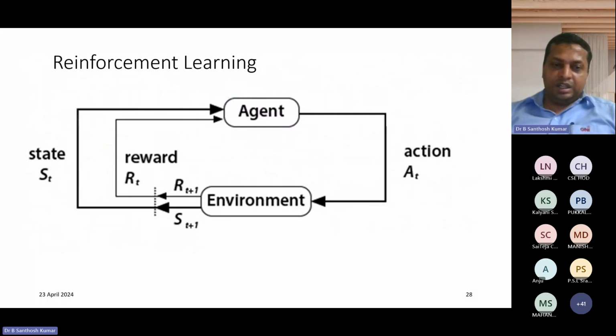The agent will be there, and the environment is there. According to the environment, the agent will do some actions. In the action, if he completes some state, for example, level 1 is being played, once level 1 is over he will get some reward. It means from level 1 to level 2, the state he completes, then he will get the reward also. So once the cycle is completed, the reward increases to t plus 1, and the state is also incremented by 1.